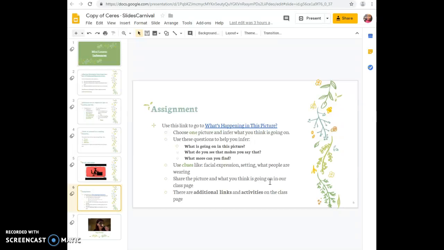So I created an opportunity for students to branch out to the world around them and learn more, maybe doing something that they already do, by looking at a picture that doesn't have a caption and thinking about it. So it gets them thinking more critically about inferring in the real world.